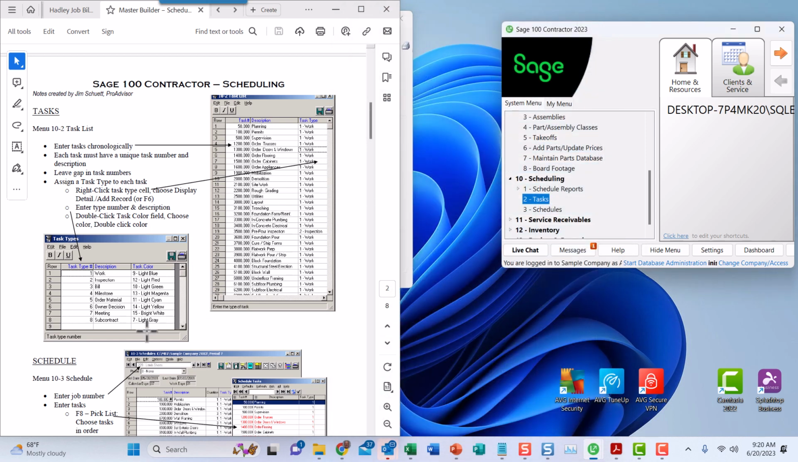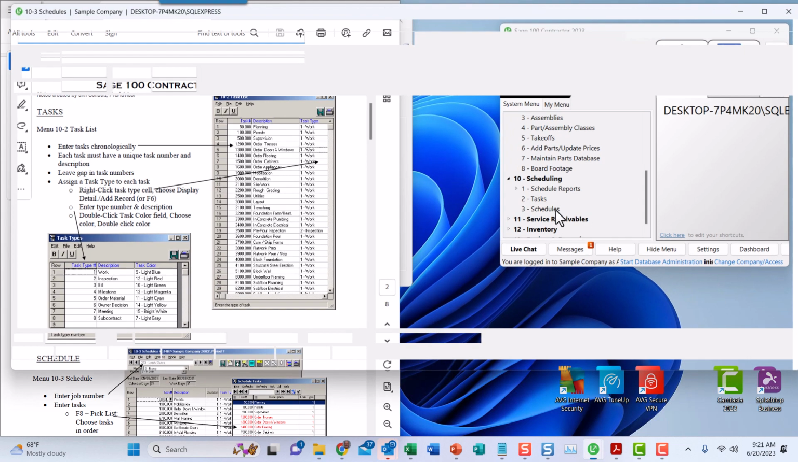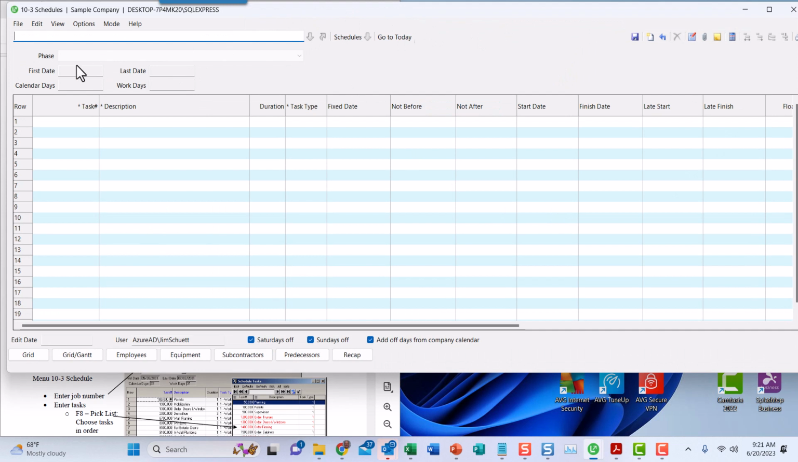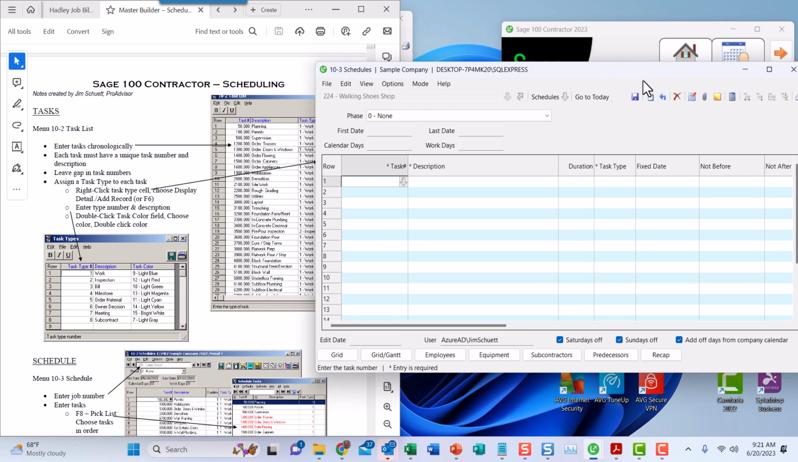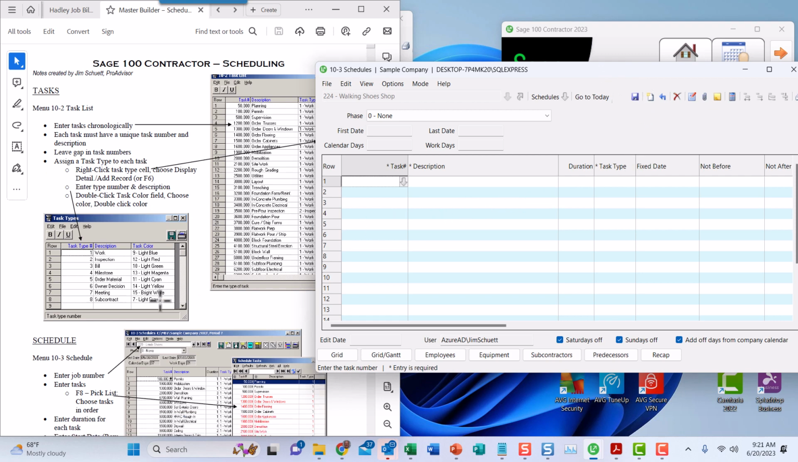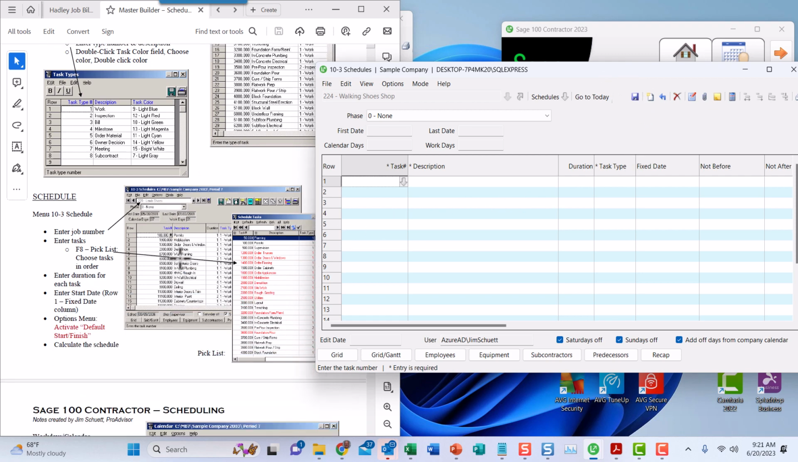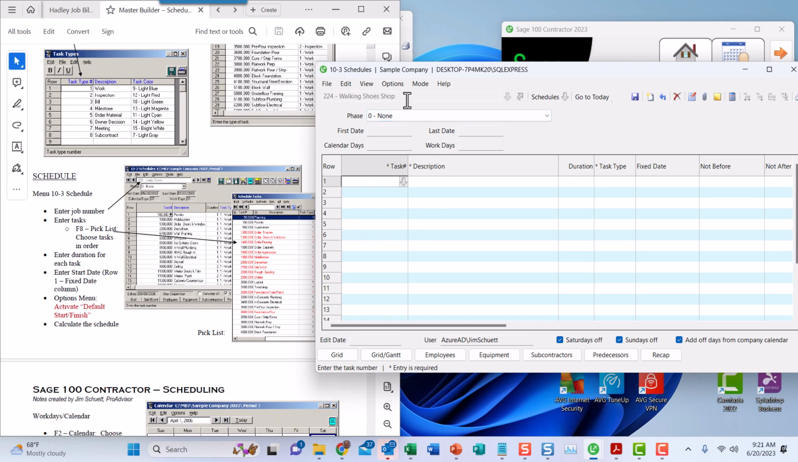Once you have your task list, you would want to open up the schedule, and we're going to do a new one here. So 224 in the sample company, and let's go here. Okay, and so what we need to do is, now we've opened this up, we've added the job,